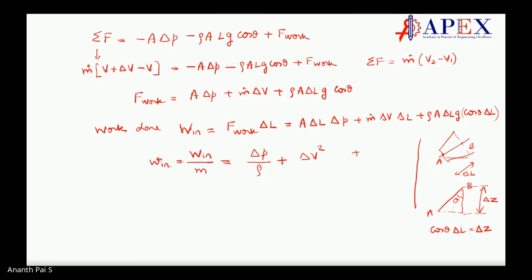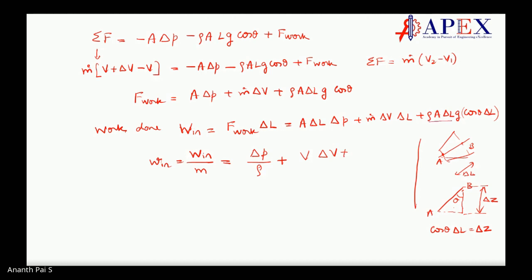Not delta V square. It comes as V into delta V. V comes by delta L by delta T. That's how V comes. V into delta V comes over here. And then over here, what comes is rho. This is mass itself, is it not?